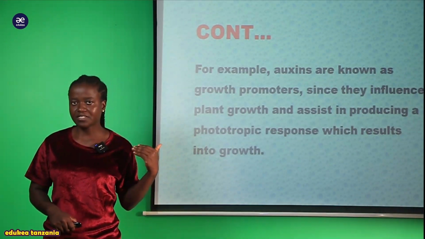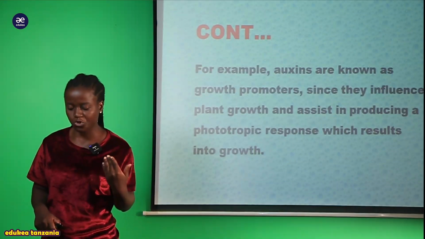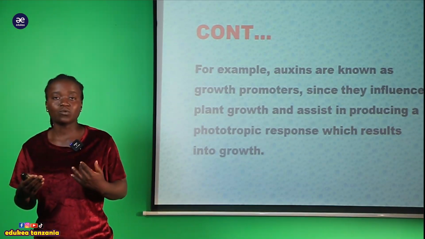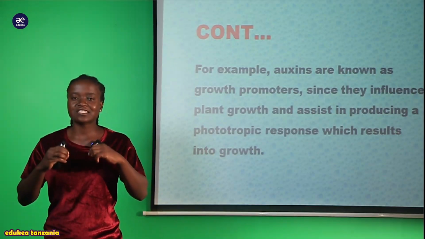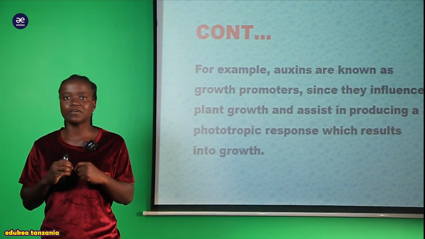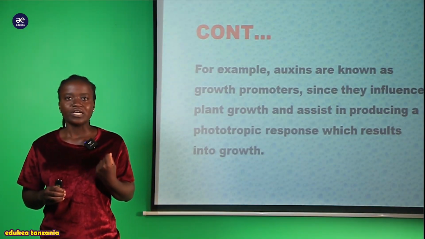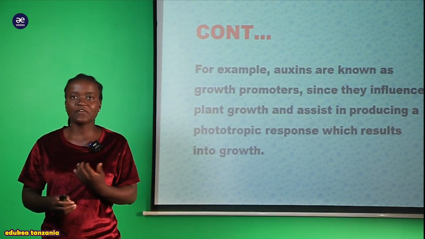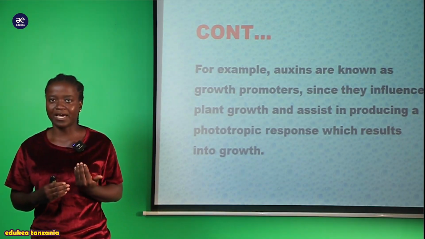We said these plant hormones can work independently, meaning one hormone works on its own. For example, auxin has the ability to work independently by providing growth within a plant.